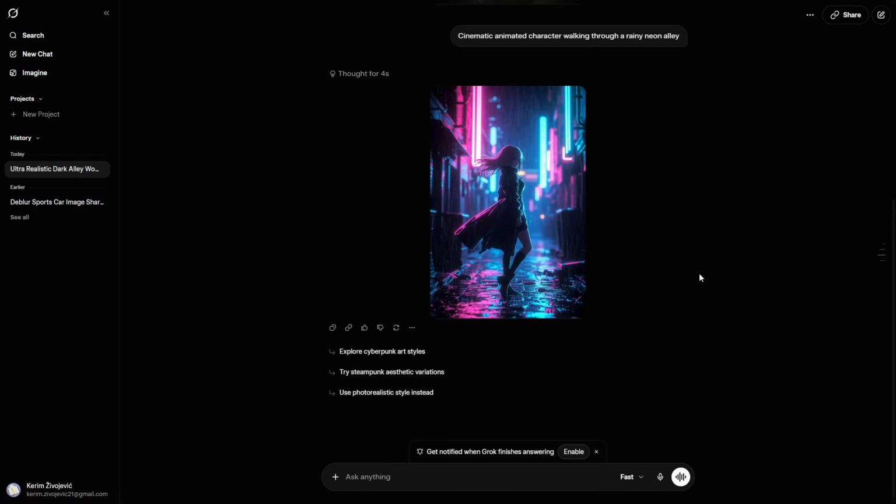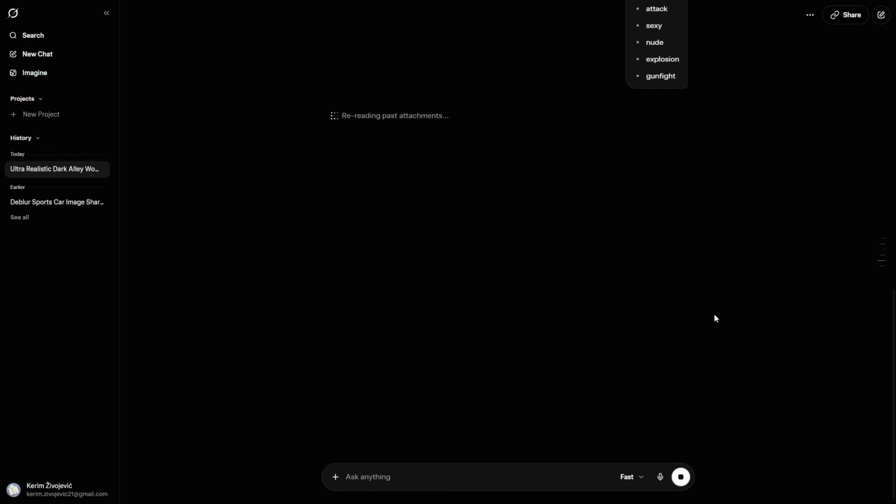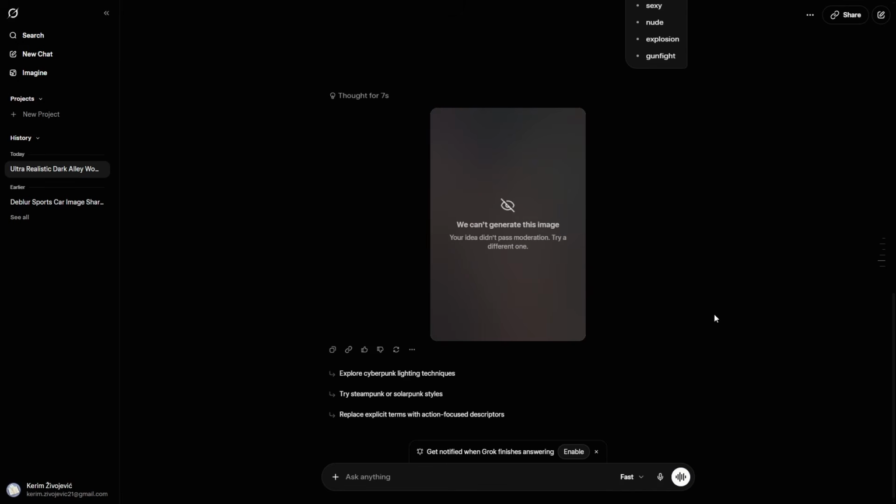You should avoid too realistic wording. So words like photorealistic, raw footage, CCTV, real person can trigger moderation. Replace them with cinematic, animated, stylized digital art.